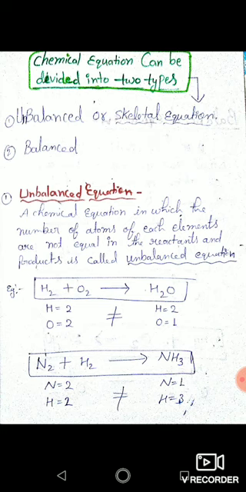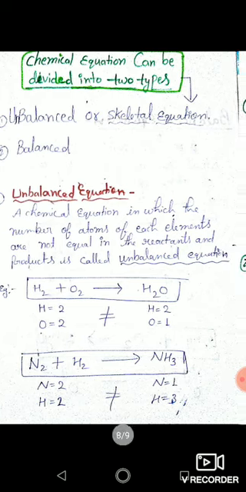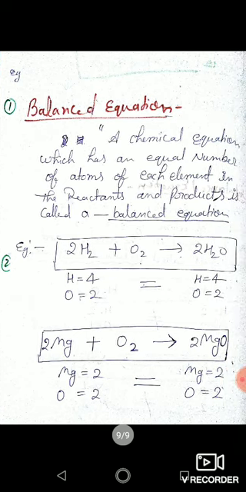So now a question arises, why should an unbalanced equation be balanced, why is it so important. So I tell you that unbalanced equations are to be balanced to satisfy the law of conservation of mass. So this is very important.